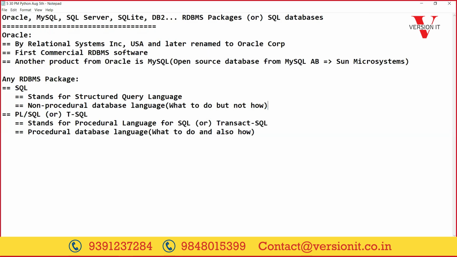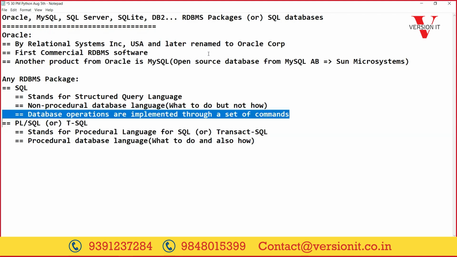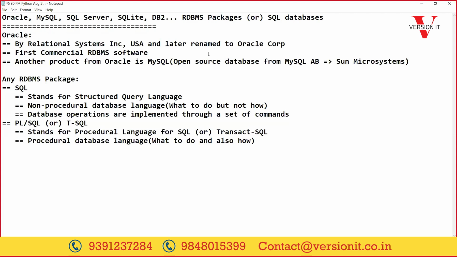Here, non-procedural means the database operations we want to perform, the persistence logic, are implemented through a set of commands.